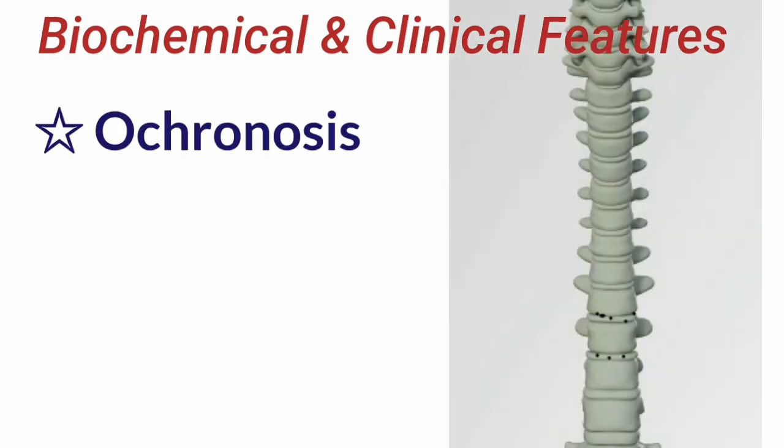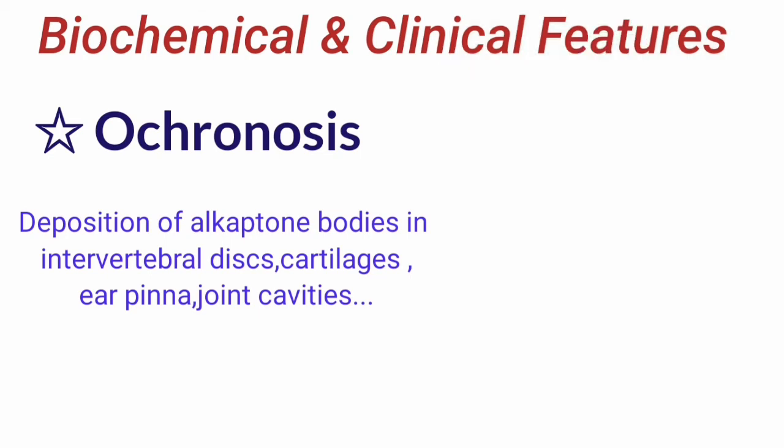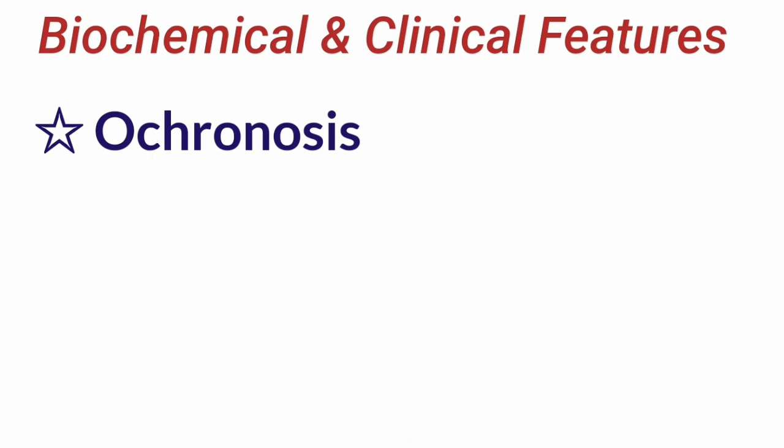Another important feature is ochronosis. So the meaning of ochronosis is deposition of alkaptone bodies in intervertebral discs, cartilages of nose, pinna of ear, and in the joints. Many alkaptonuric patients suffer from arthritis due to deposition of alkaptone bodies in the joints.